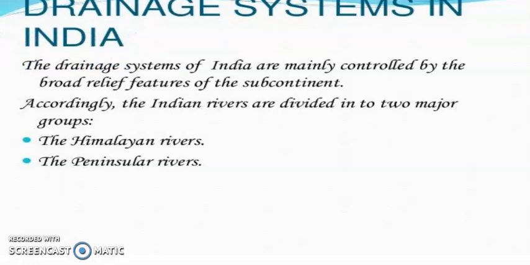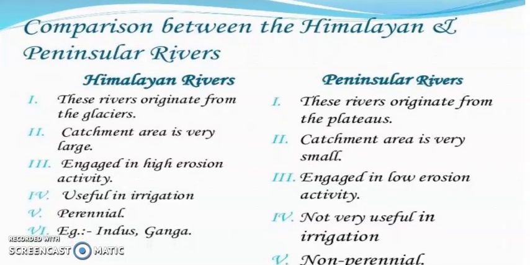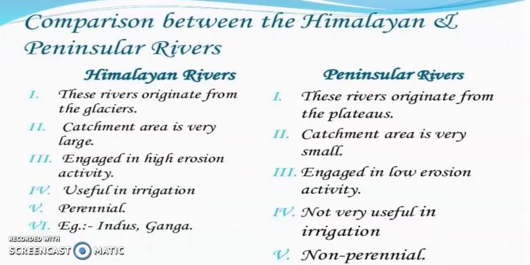Now between the Himalayan rivers and the peninsular rivers, there are certain differences. Basically they are almost entirely different. The Himalayan rivers originate from glaciers, and the peninsular rivers originate from the peninsular plateau region.